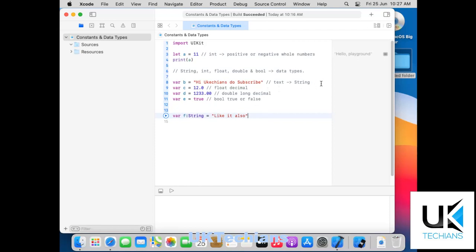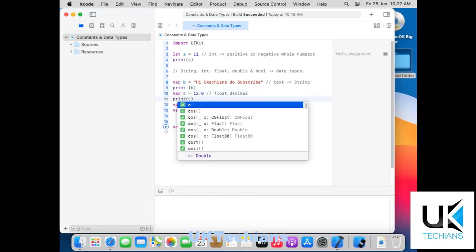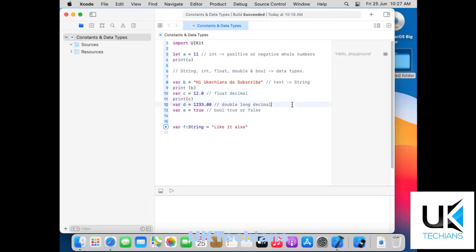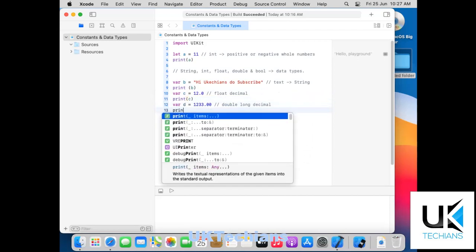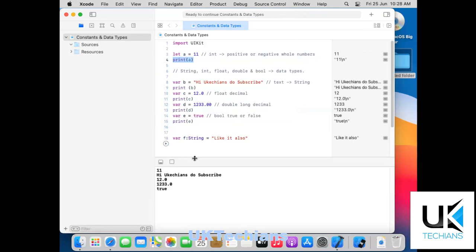So let's just print the variables like this: print b, then we will print c, then we will print the d value, and lastly we will print the value of e. Also we have to print the value by the print function. So let's run it and see the results. So these are the outputs of these variables.